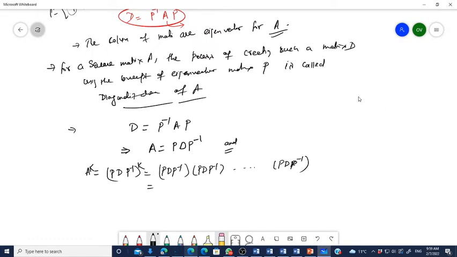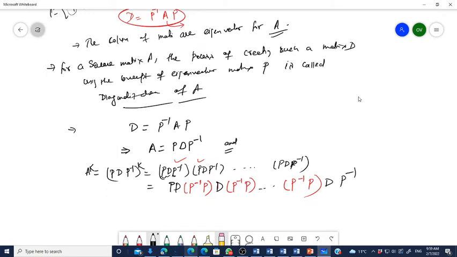Okay, so this is P D, and in between, please see P inverse into P. We are writing P inverse and P simultaneously, and then again D, and then again P inverse P, and so on, P inverse P into D P inverse.